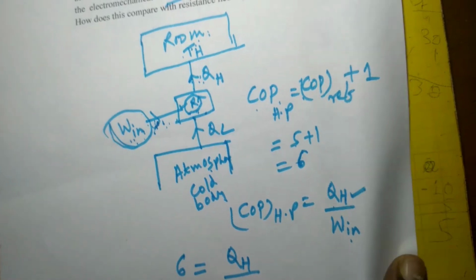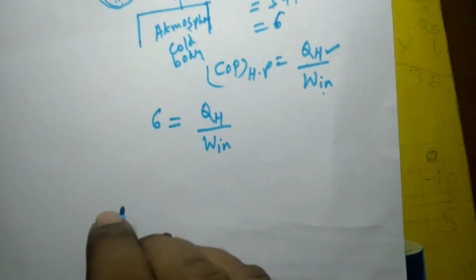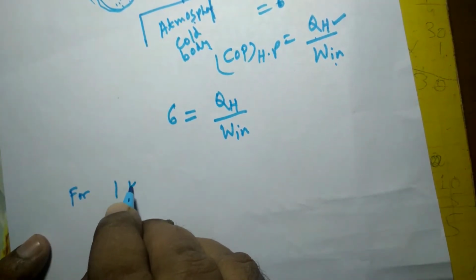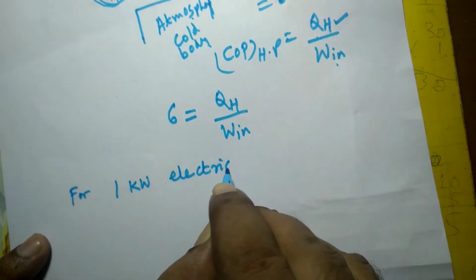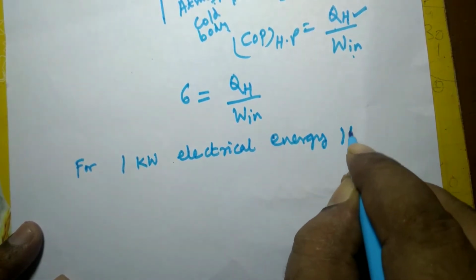Here, W in is the mechanical work input for 1 kilowatt of electrical energy input to the motor.